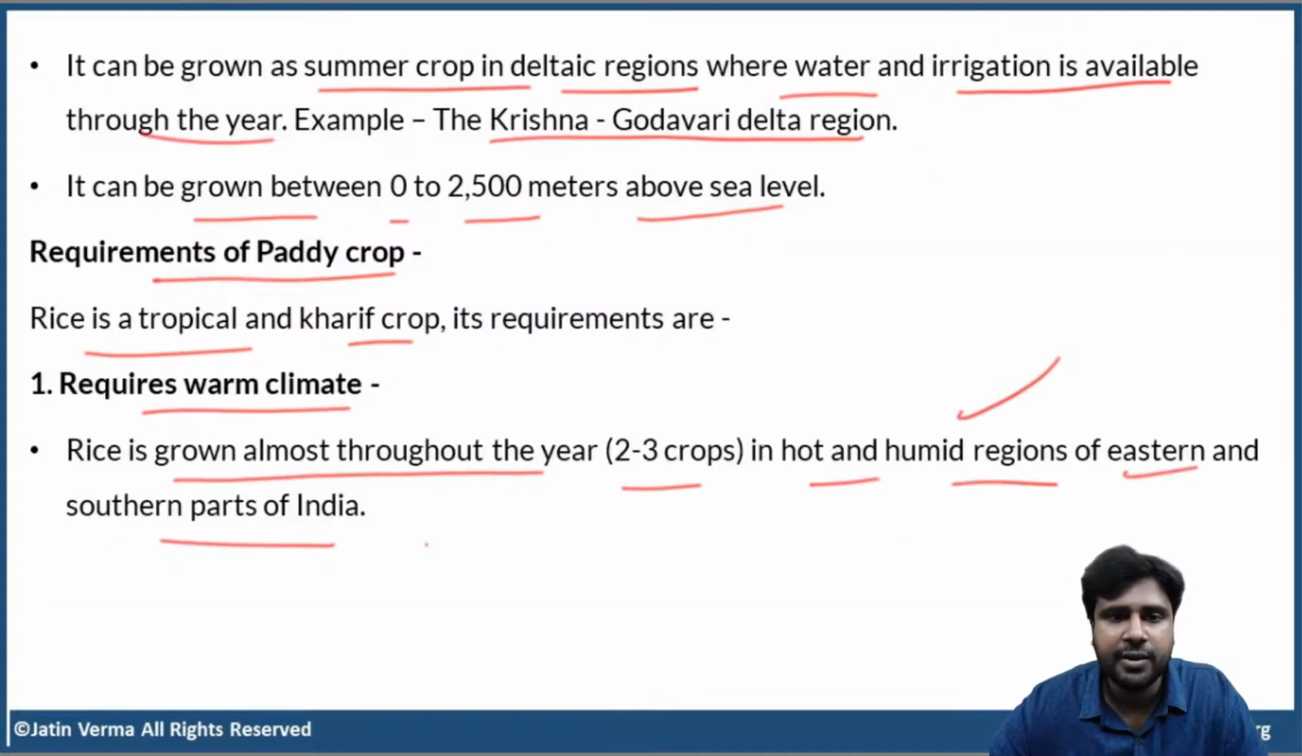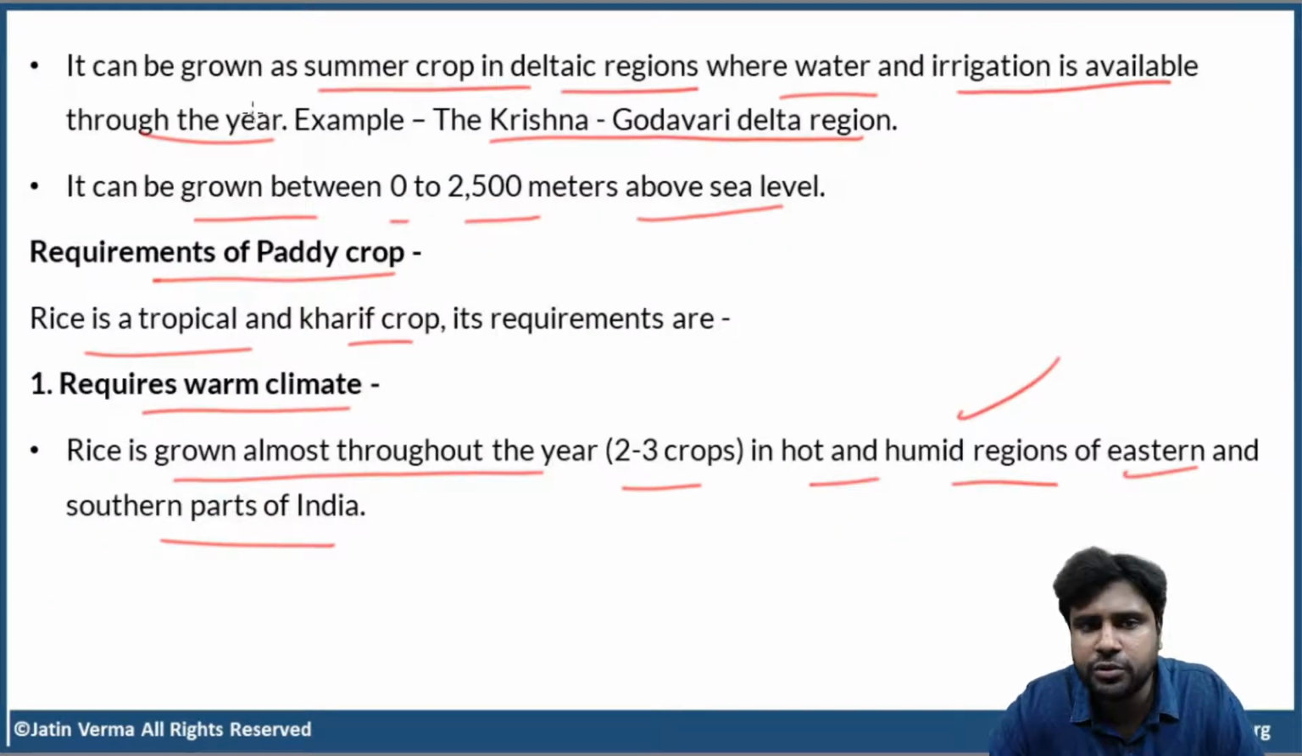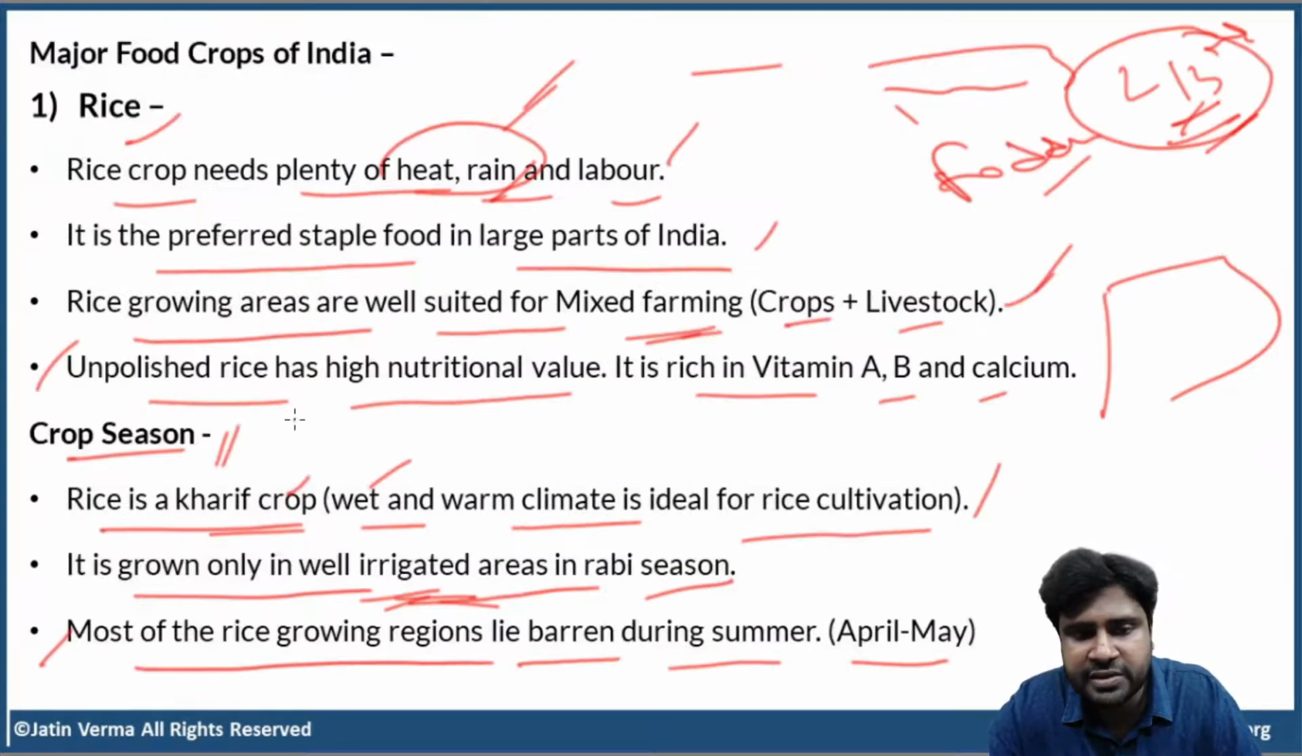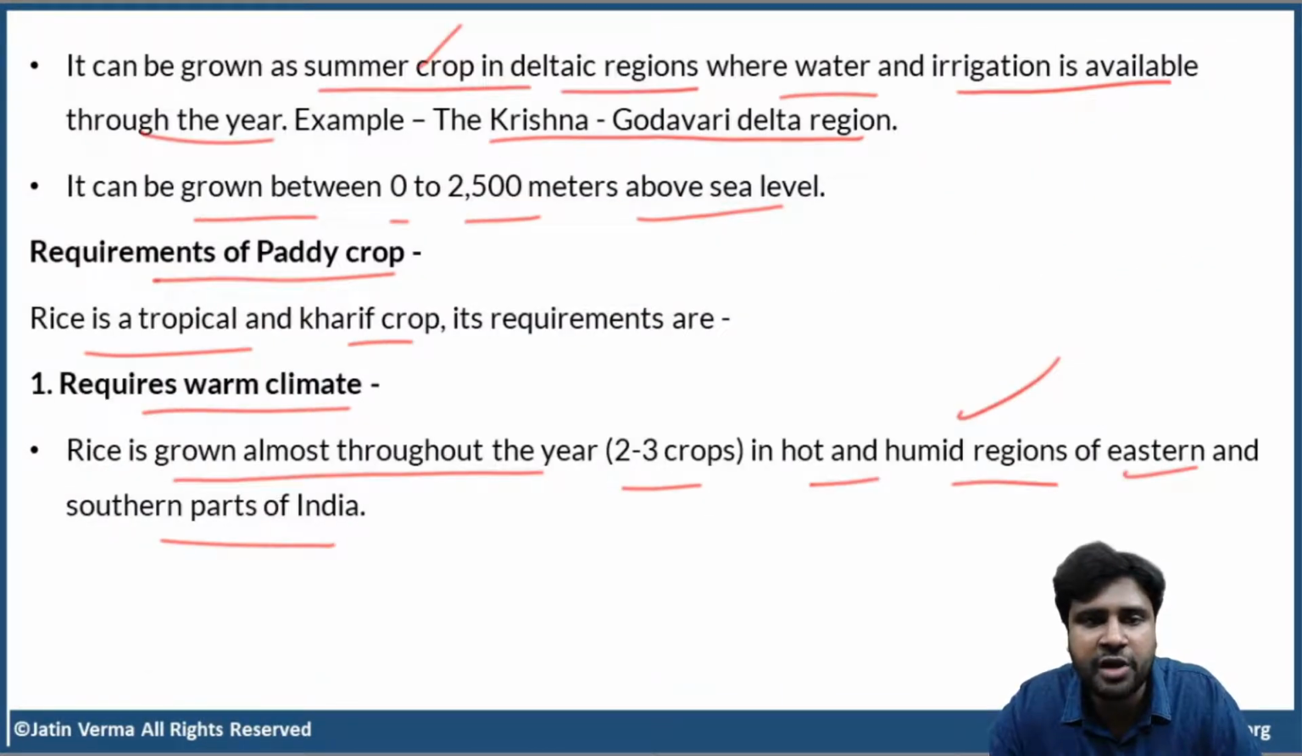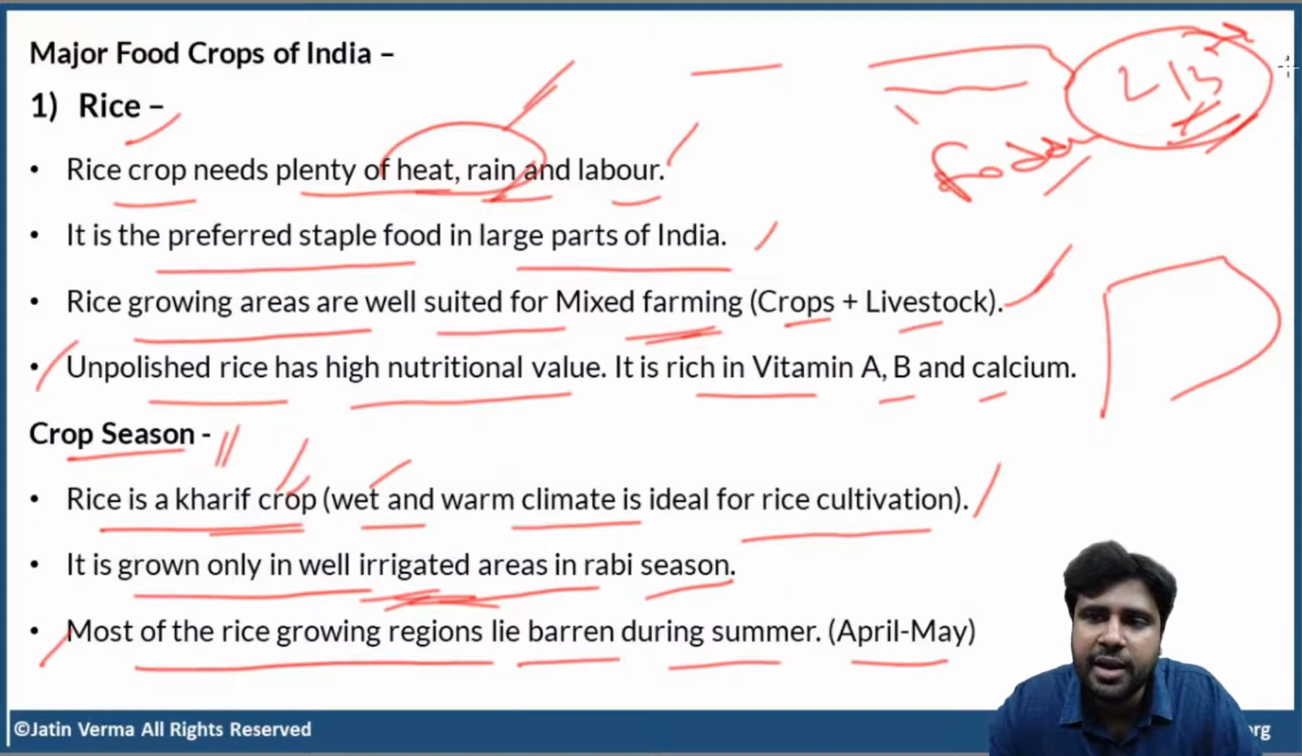Okay. Now, rice can be grown throughout the year. Rice can be grown as a summer crop. Rice can be grown as a kharif crop. Rice can be grown as a rabi crop. Basically, rice can be grown throughout the year, provided there are very good irrigation facilities. That is the bottom line. That is the conclusion.